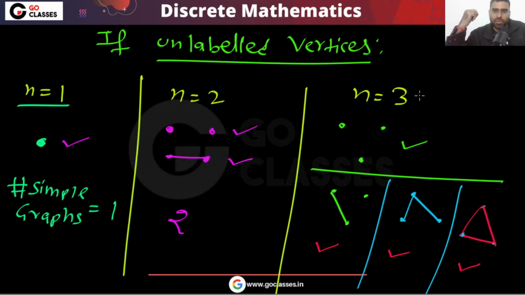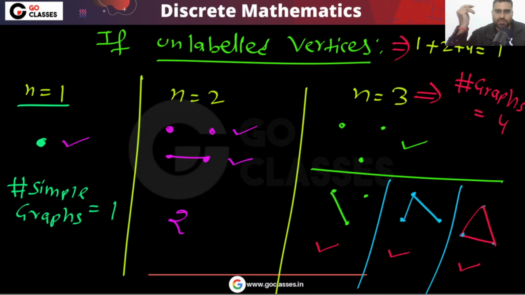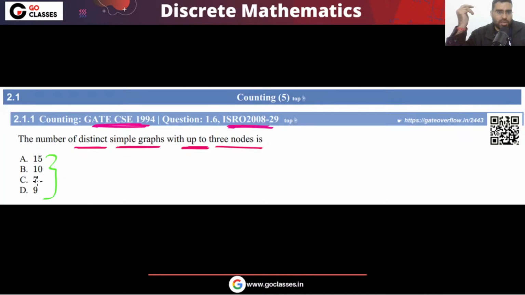So if n equals 3, then how many graphs can we create? The number of graphs that you can create will be 4. So for unlabeled vertices, the answer will be 1 plus 2 plus 4, and that will be 7. The option is given to you, so the answer is going to be 7. Is this clear? For this question, the answer will be 7.